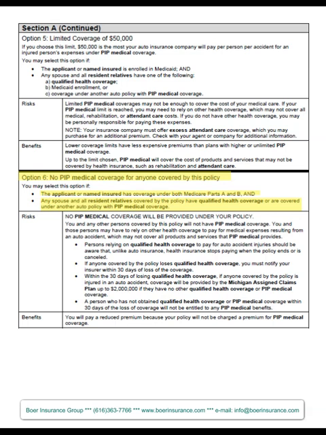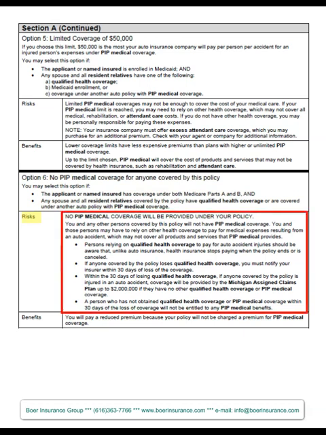Option 6 is no PIP medical coverage for anyone covered by this policy. So the named insured and all resident relatives, that is family members living in the home, would have no PIP medical coverage under this policy. So in order to qualify, the named insured has to have Medicare Parts A and B, and everybody else in the house has to qualify to be excluded by way of the fact that they either have qualified health coverage or they have their own auto insurance policy with PIP coverage included.